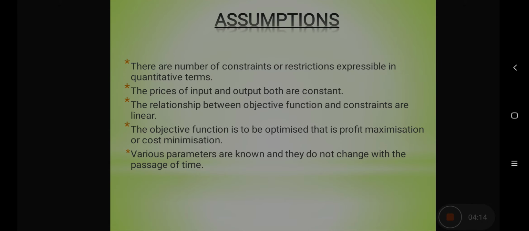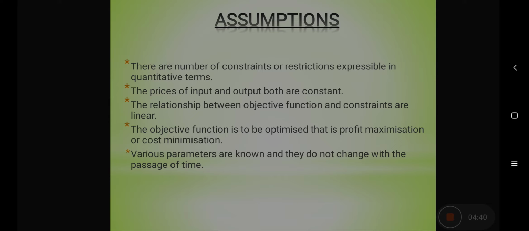Now linear programming works on certain assumptions. On the basis of these assumptions only we can find the linear programming solutions. First is there are number of constraints or restrictions which can be expressed in quantitative terms. The qualitative constraints will serve no purpose in LPP. The prices of input as well as output both should be constant over a specific time.